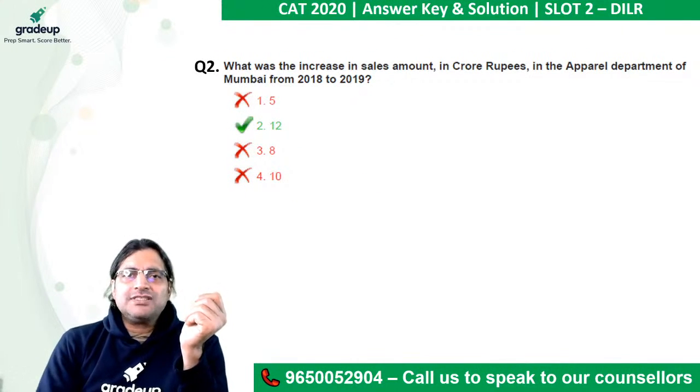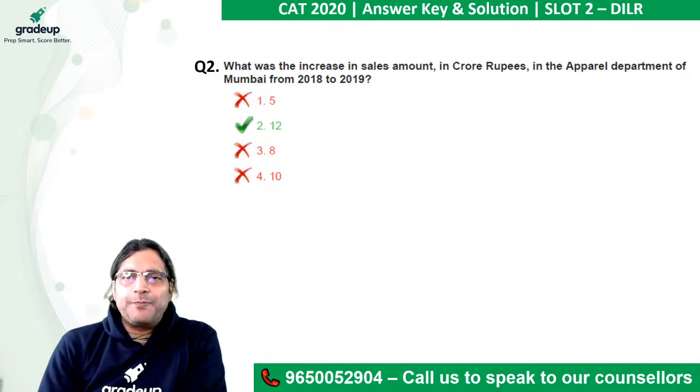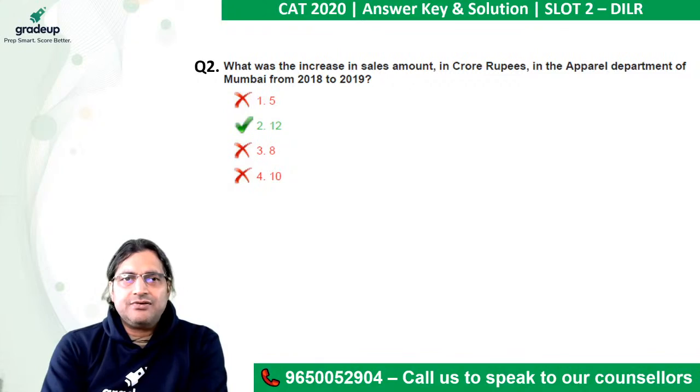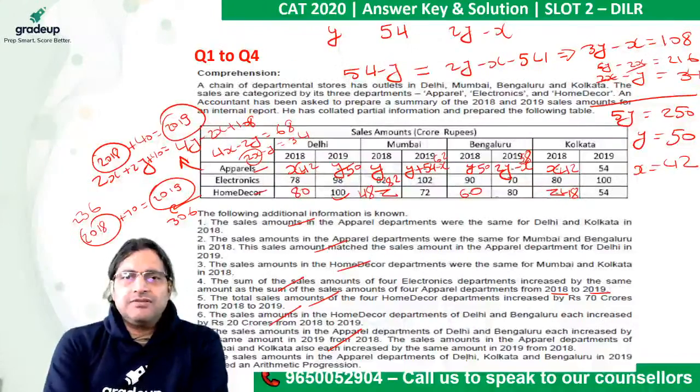Okay. What was the increase in sales amount in crore rupees in the apparel department of Mumbai from 2018 to 19? Apparel department of Mumbai from 2018 to 19. Okay, come back to the figure. Apparel department of Mumbai from 18 to 19.